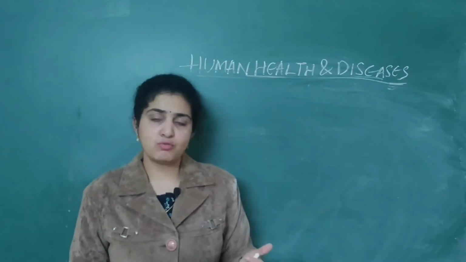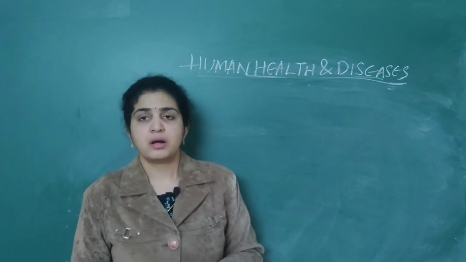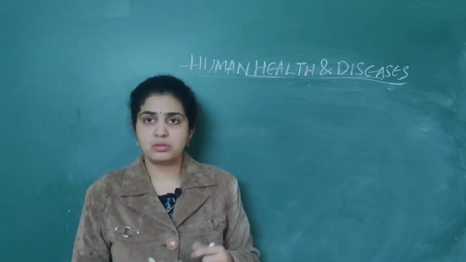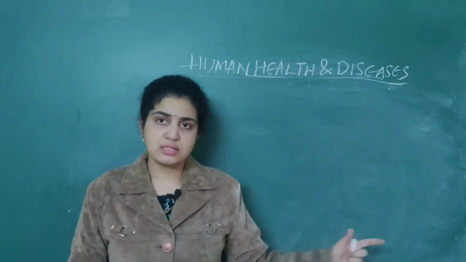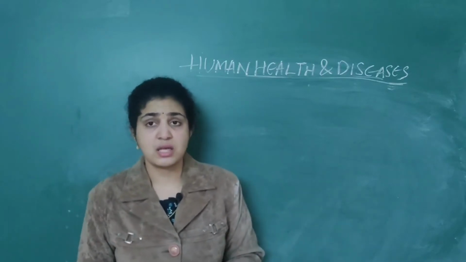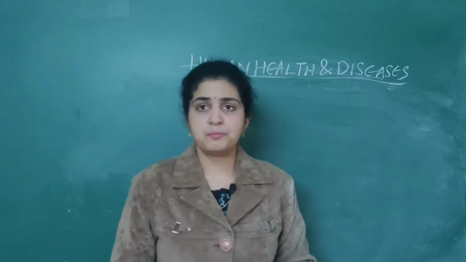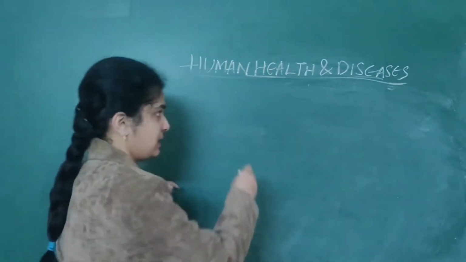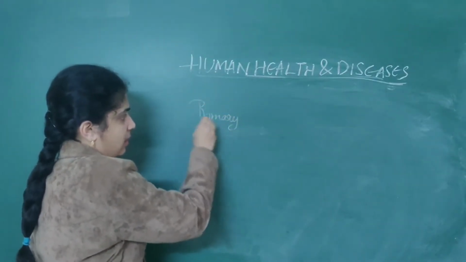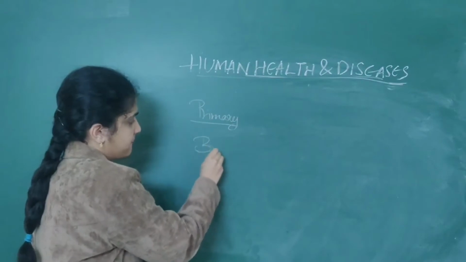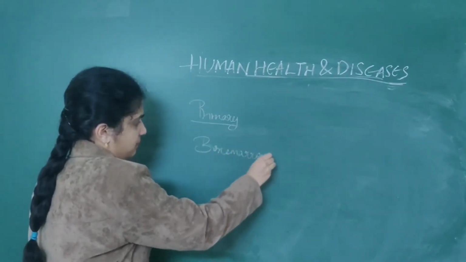Then later we saw the organs which are responsible for causing the immune responses of the body. They are the primary lymphoid organs as well as secondary lymphoid organs. Primary lymphoid organs are bone marrow and spleen.